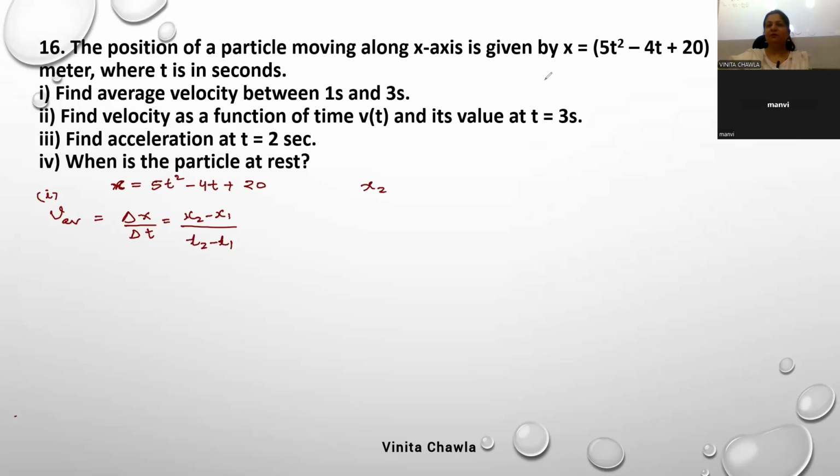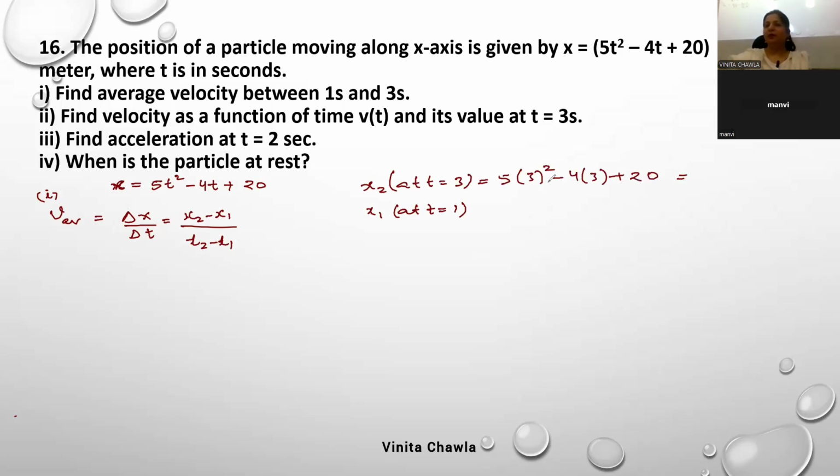So x2 is the position at t is equal to 3, and x1 is the position at t is equal to 1. Now put t is equal to 3 and get the value of x2 first. 5 into 3 square minus 4 into 3 plus 20.